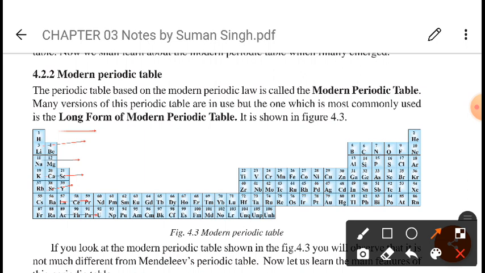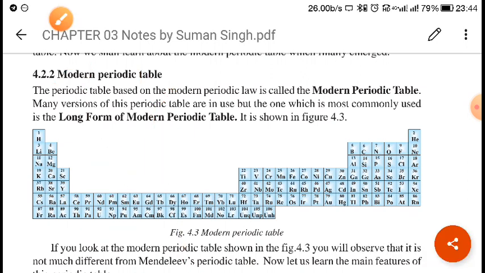And 18 groups: 1, 2, 3, 4, 5, 6, 7, 8, 9, 10, 11, 12, 13. Here it is given in an elaborated way, so it will be 18. Means the modern periodic table has 7 periods and 18 groups.